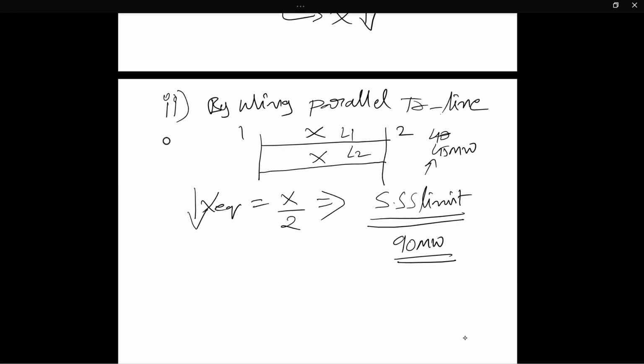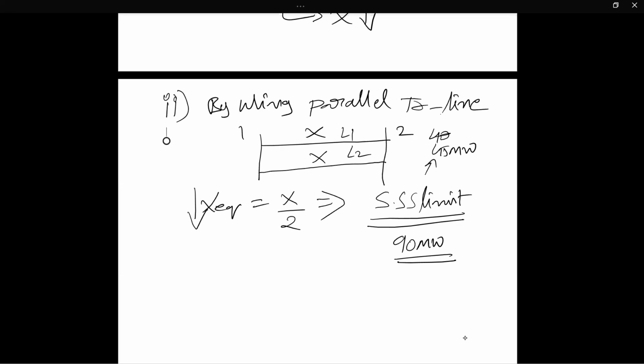Suppose I am using a single line, how much power is transferred? Only 45 megawatt is transferring. But by using another parallel line with the same amount of reactance, what happens? That becomes 90 megawatt. The steady state stability becomes double.